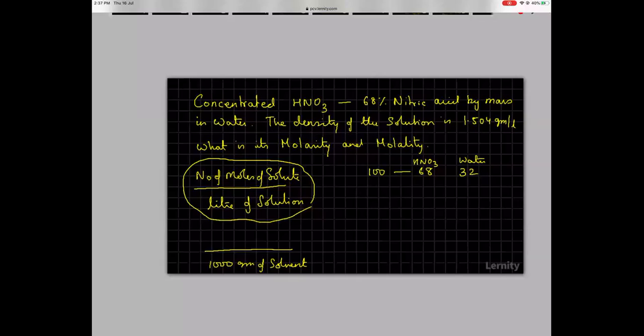Now, further they are saying if you take 1 liter of the solution, it is 1504 grams. So if you take 1 liter of the solution, totally it has 1504 grams. That means the amount of water is 32 into 15 and the amount of nitric acid is 68 into 15.